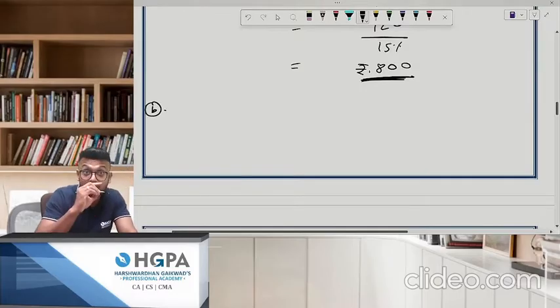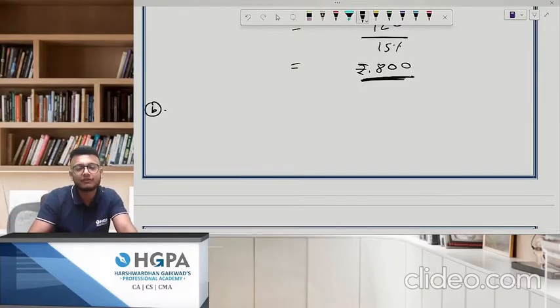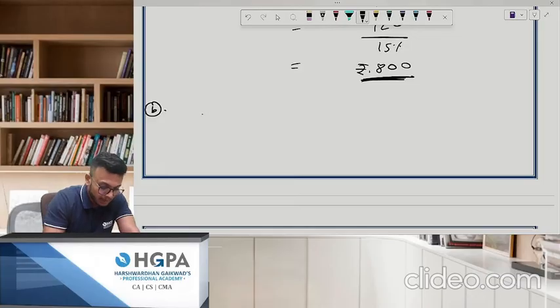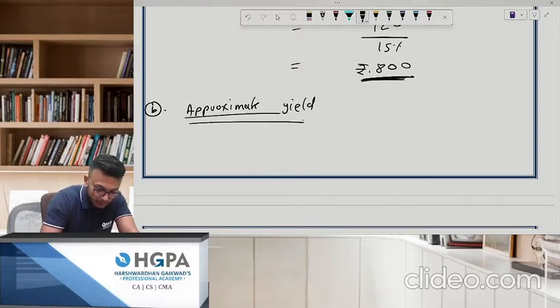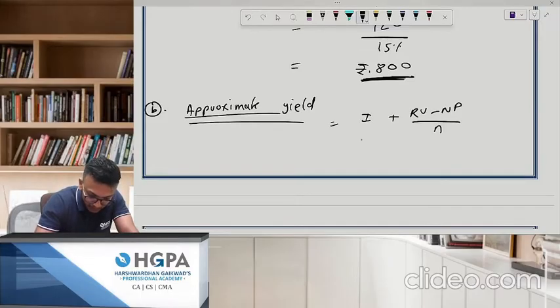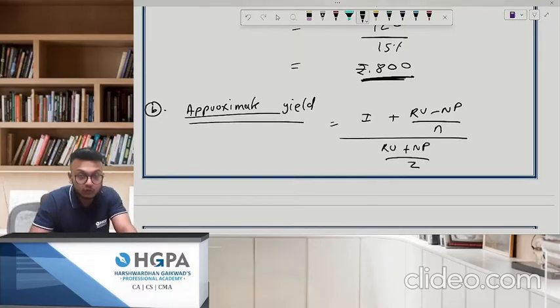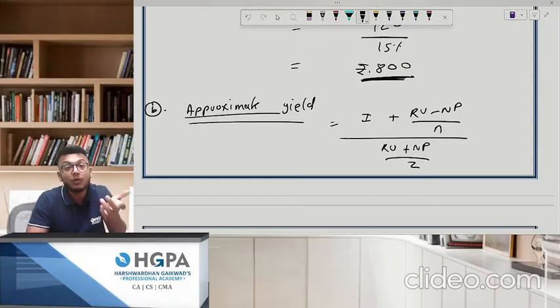So your KD formula, cost of debt formula, if you remember, approximate yield formula. So what is the formula? Interest plus RV minus NP upon N whole divided by RV plus NP upon 2. So what is RV? Redemption value. What is NP? Net proceeds. What is N? Number of years to maturity. I is interest. Okay. Chalo.